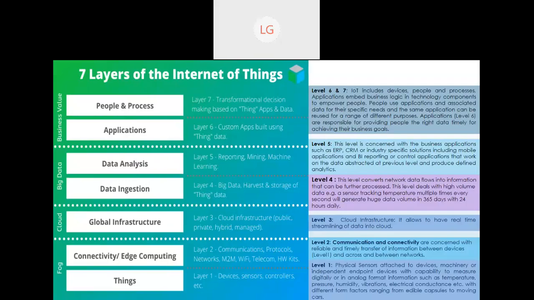Later on, once you have this data, you are going to empower your people by providing them these apps, and this is transformational decision making based on things, apps, and data. This is the last layer, that is people and process. So now you are aware of how things move in the IoT layers, from the first layer of fog computing till business value.